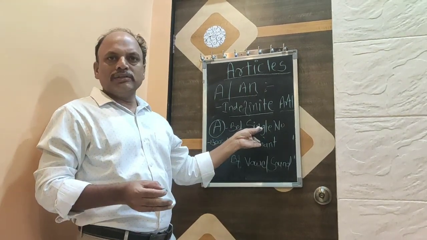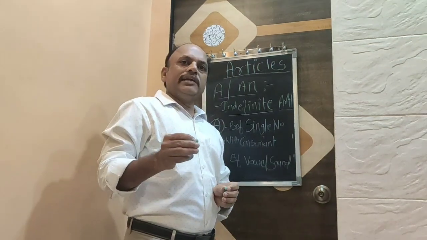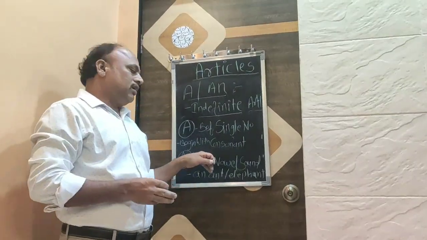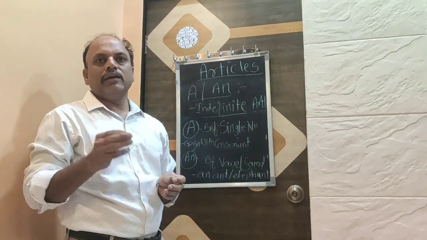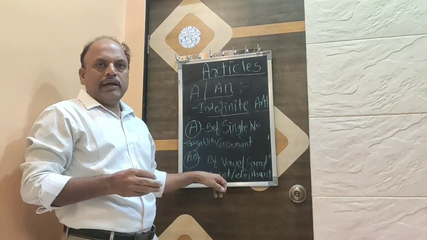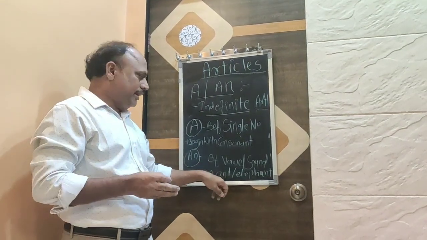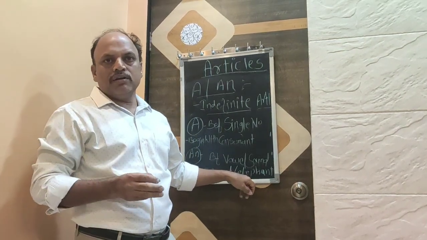The article an is used before the vowel sound like A, E, I, O and U. For example, an ant, A is the vowel, an elephant, an apple.